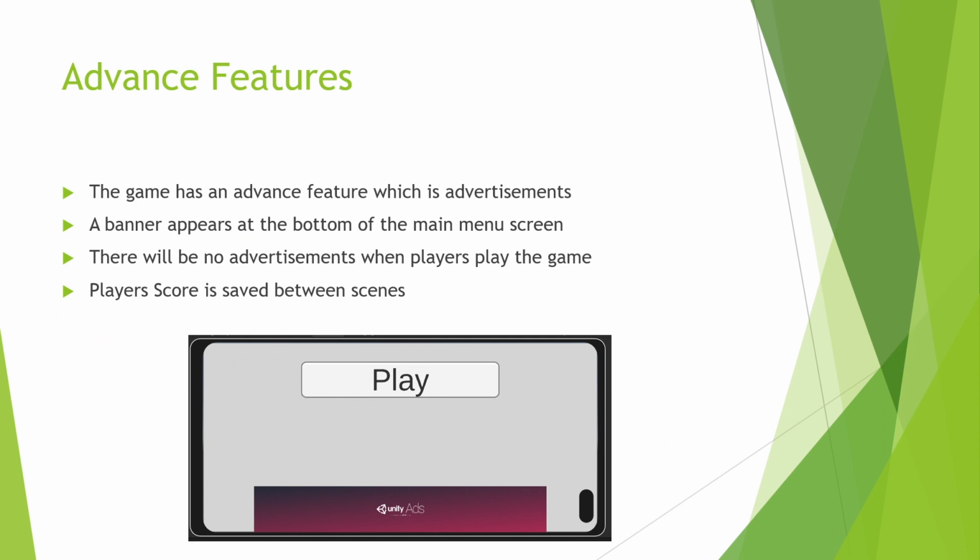Some of the advanced features I have. The advanced features I have are advertisements in the form of banners. These banners will appear at the bottom of the screen on the welcome screen and the death screen. The player's score is also saved between scenes so people can see what score they will get.